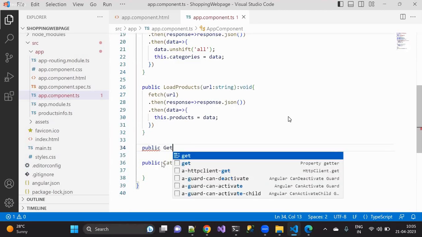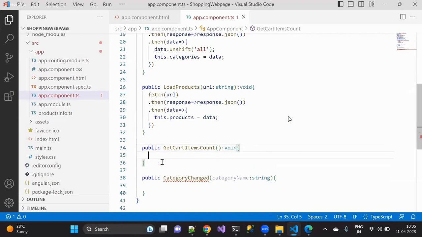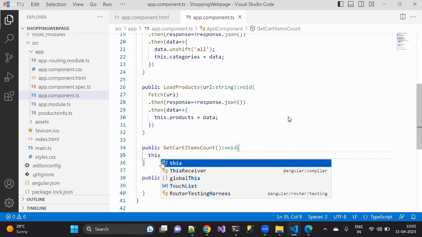Public getCartItemsCount, that is the one method. Okay, one method, and the type is going to be of what? Void here. And here what can I do? No, I'll pass this URL whenever I'm calling this method.